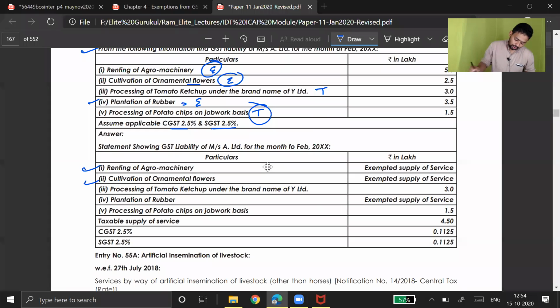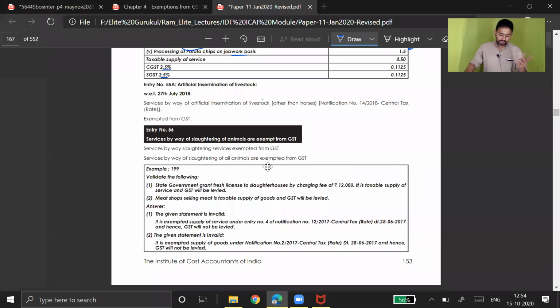Agro machinery exempt, ornamental flowers exempt, processing of tomato ketchup taxable, plantation of rubber exempt, processing of potato chips on job work basis taxable. So the total taxable value shall be 3.5 plus 1.5, which is equal to 5. On that you just have to apply the rate of 2.5, then you will get the GST amounts. So this is how they have considered it here.